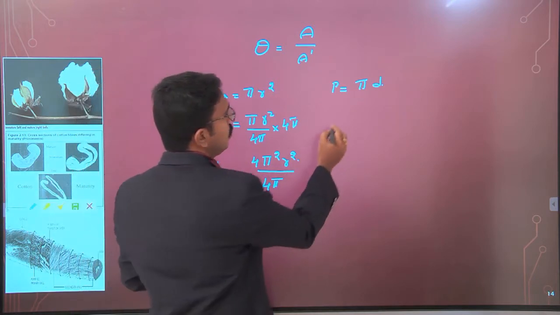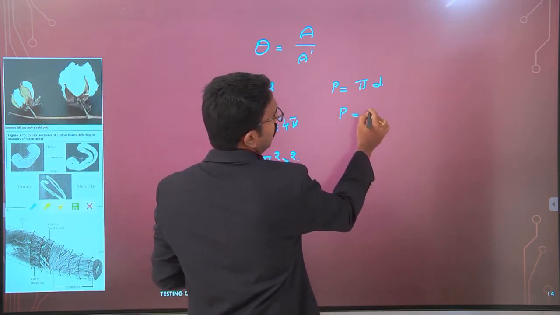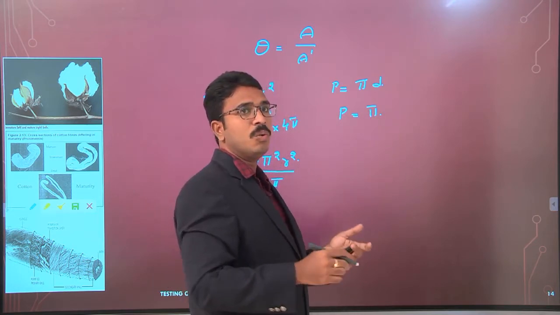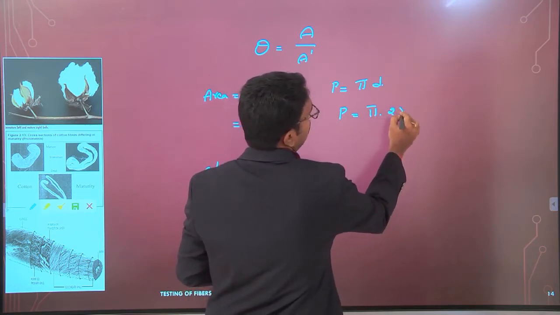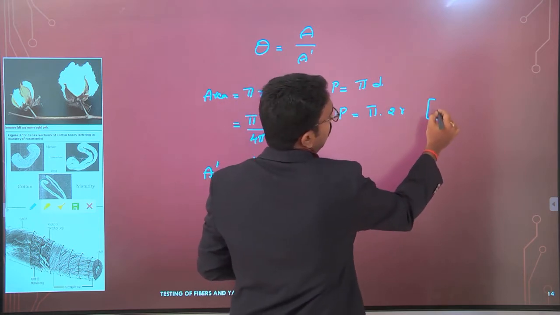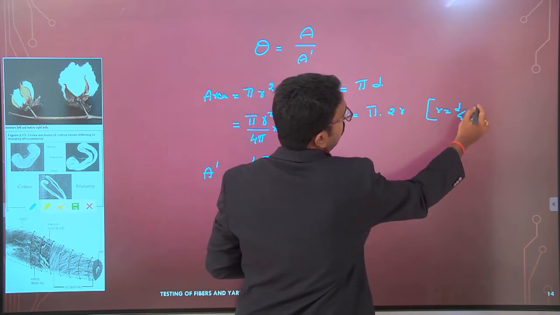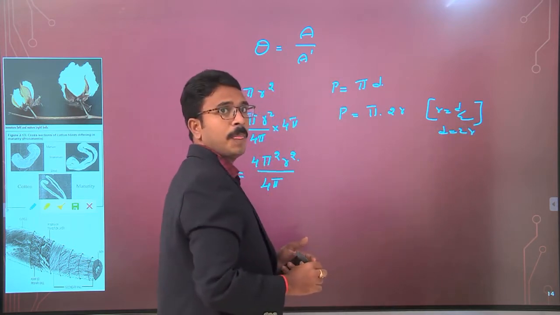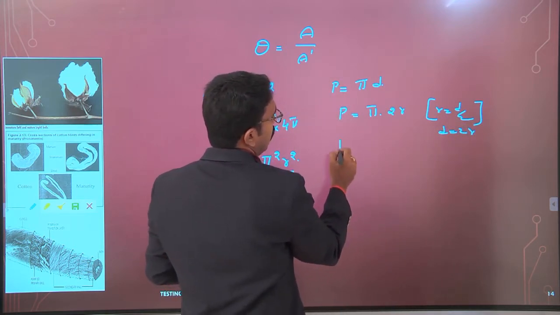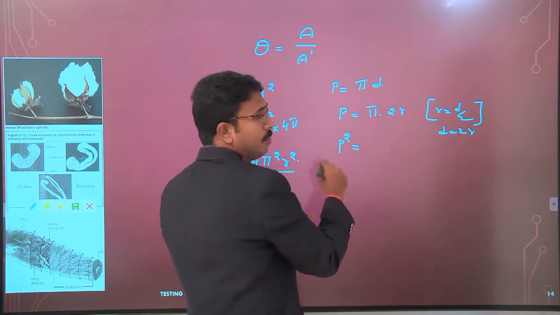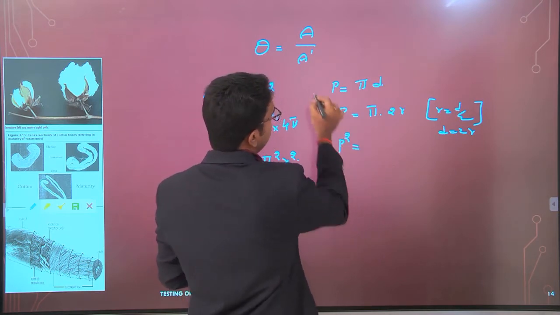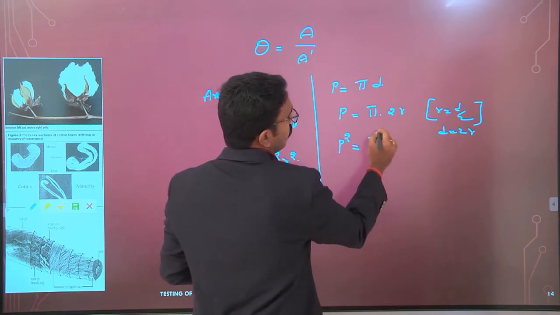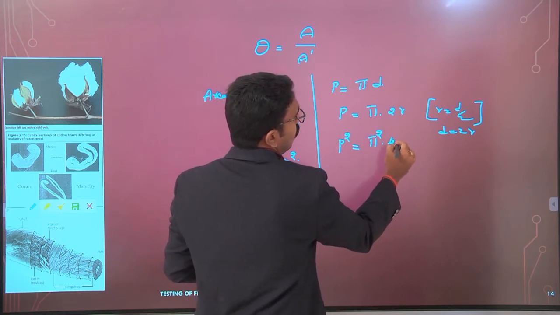Now when it comes to the perimeter, P is pi into D, and D we can make 2R. Why? Because R is equal to D by 2, so D is equal to 2 into R, that is the radius. Now if we square both sides, P square becomes pi square into 4 into R square.